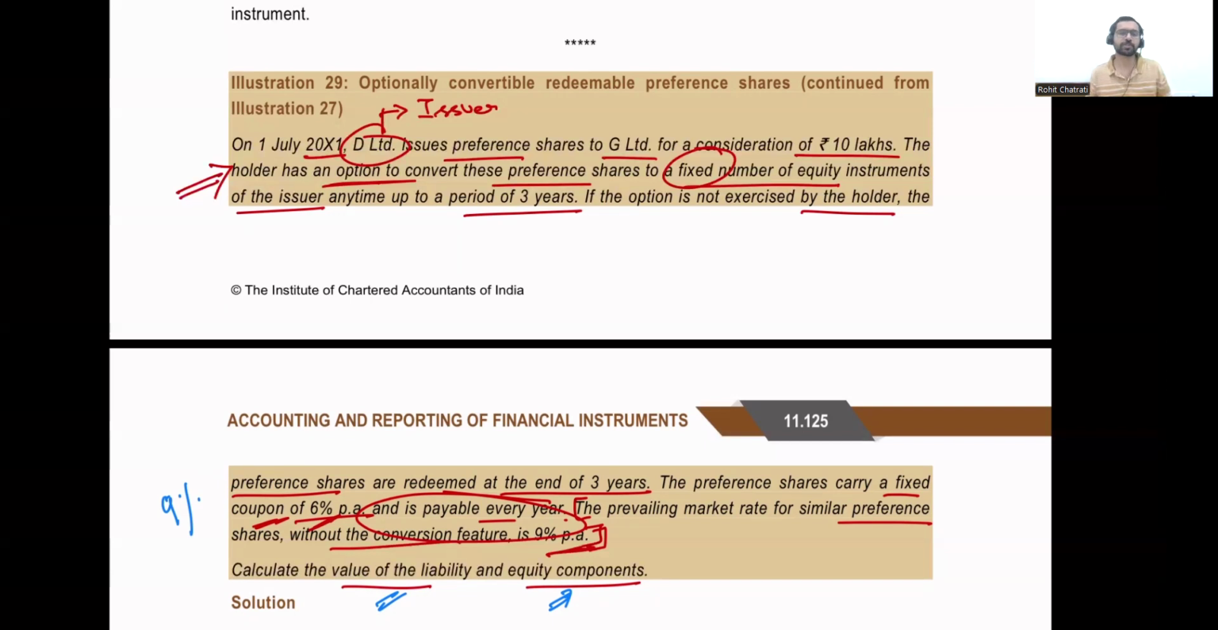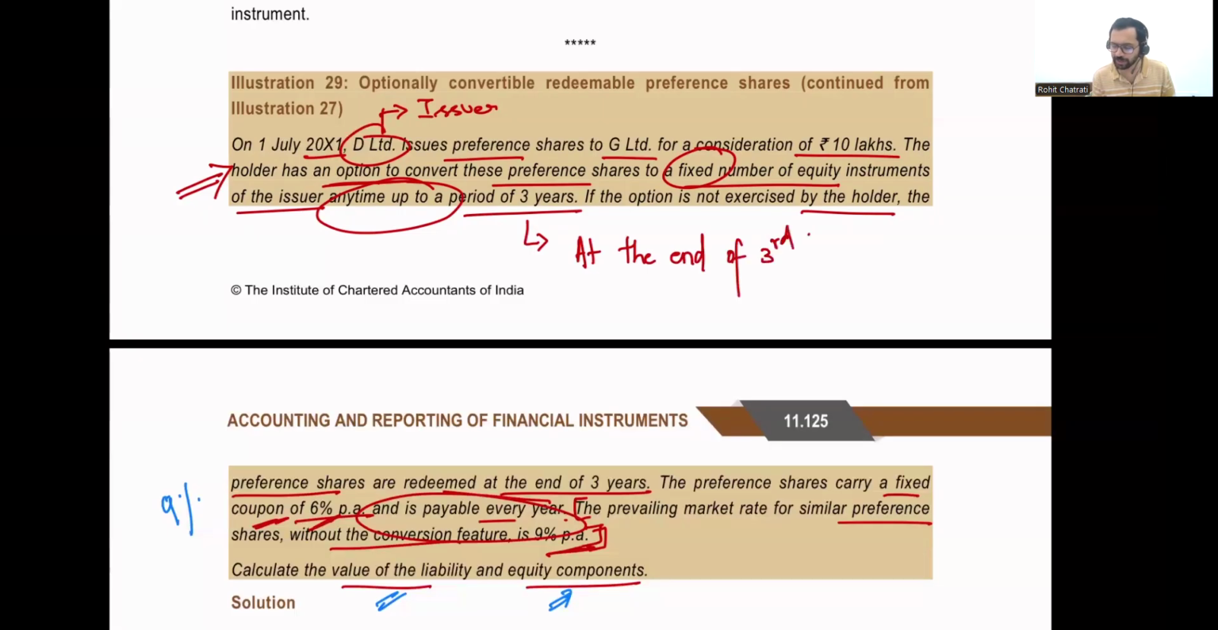All right. So, change number one that I'm doing is that instead of the holder having an option, the issuer has an option to choose between issuing equity shares or paying cash. The second change is that instead of stating that this option is exercisable at any time over the next 3 years, I am changing the question to state that this option is exercisable at the end of the third year only.